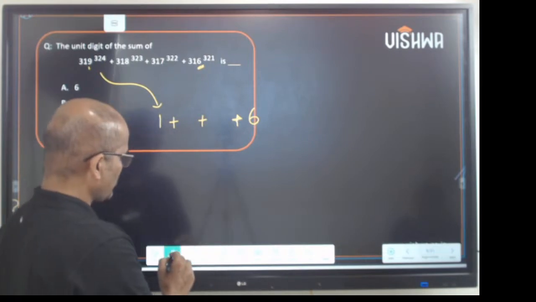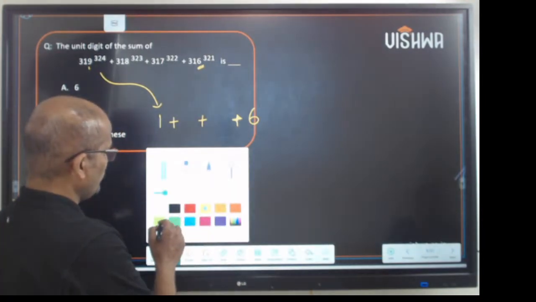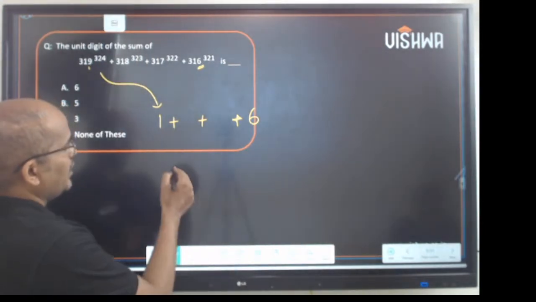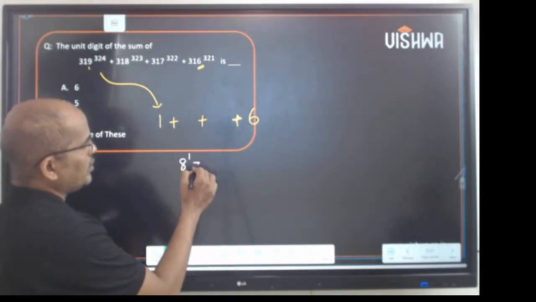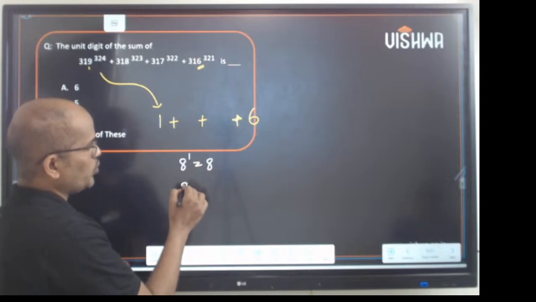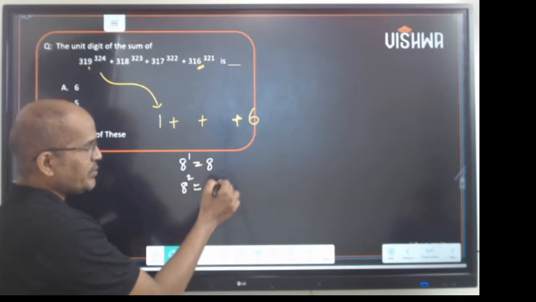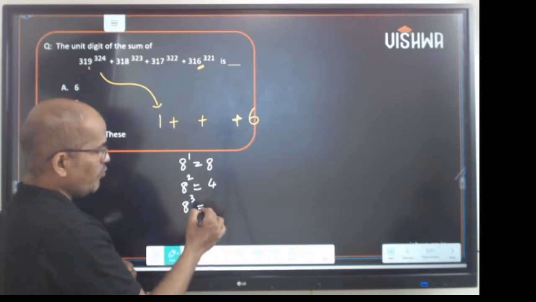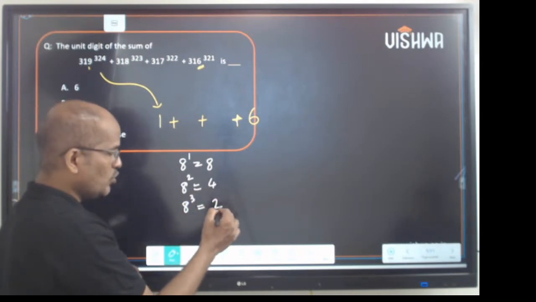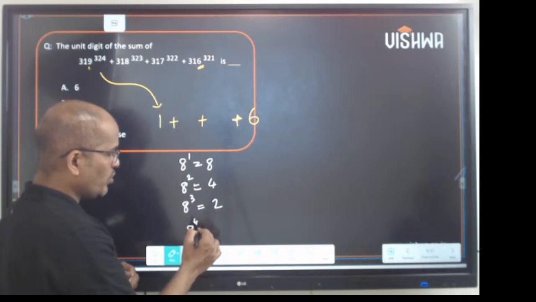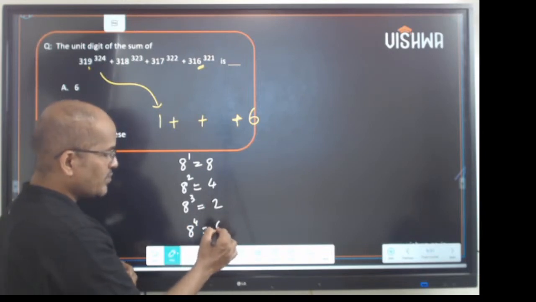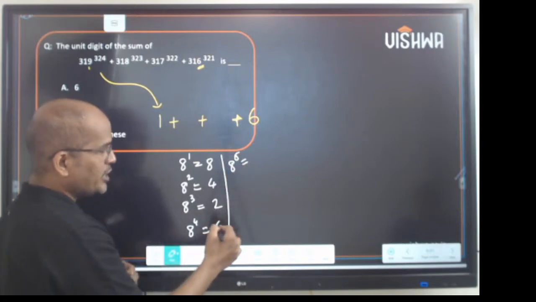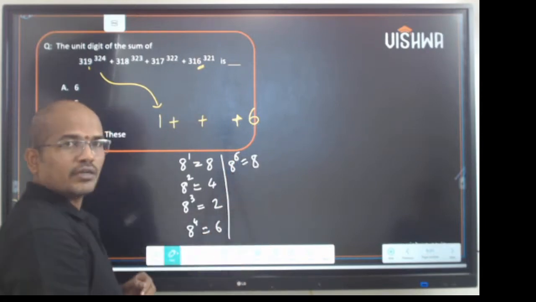Now, let us start with 8. 8 power 1 would be 8. 8 square, 8 times 8, 64, so 4. 8 power 3, 4 times 8, 32, so 2. 8 power 4, 2 times 8, 16, so 6. 8 power 5, 6 into 8 is 48, again 8.